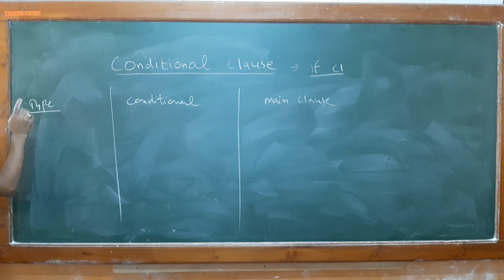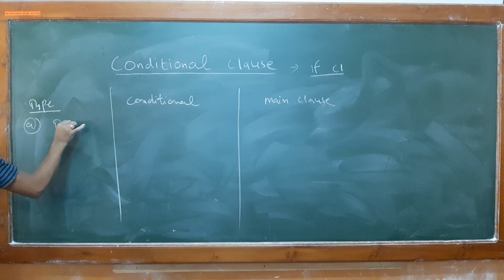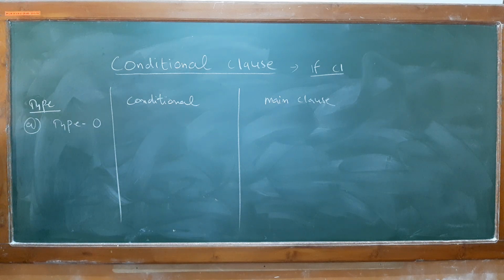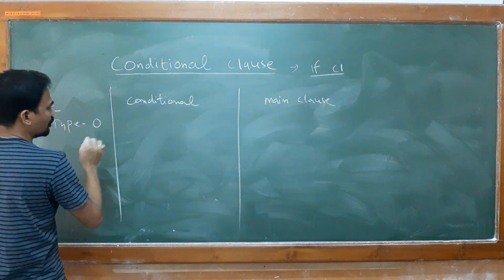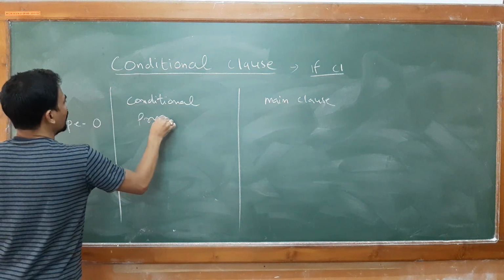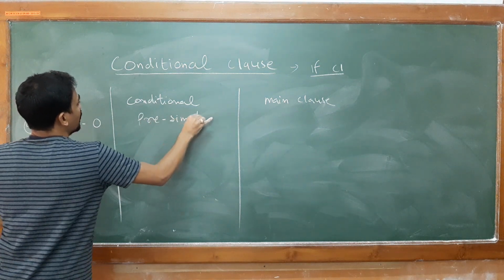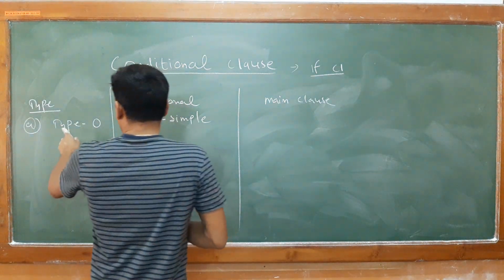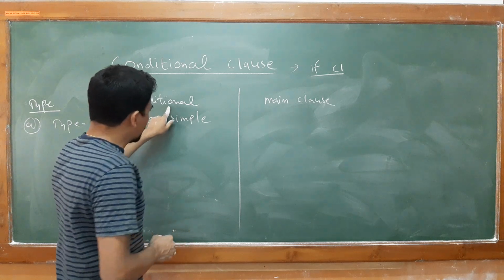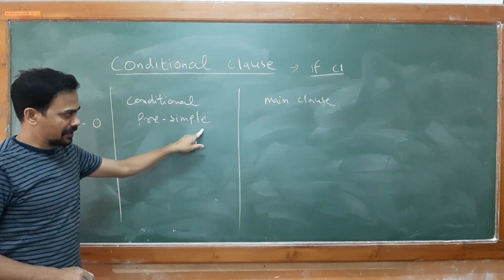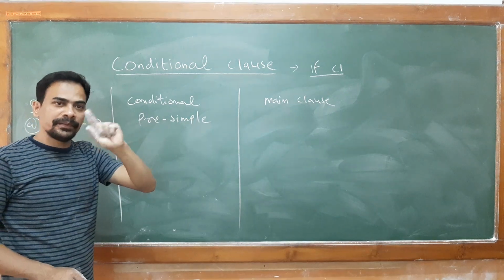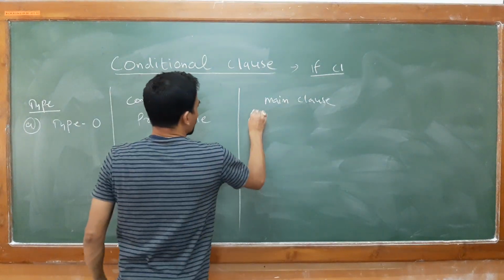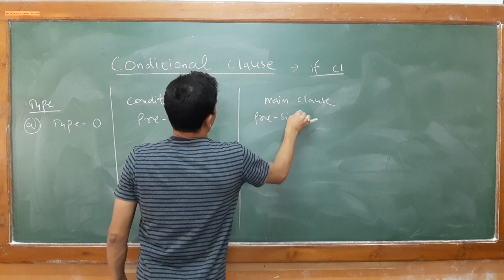Basically, when we study conditional clauses, there are different types. First one is type 0. In type 0, what happens? In the conditional part you find the use of present simple. I told you also how to understand present simple in a sentence. Your main clause is also built by using present simple.